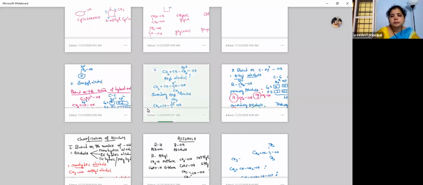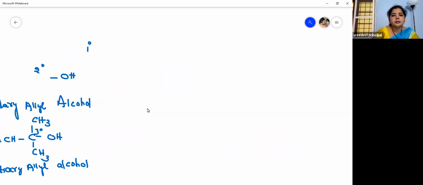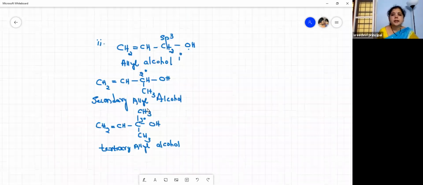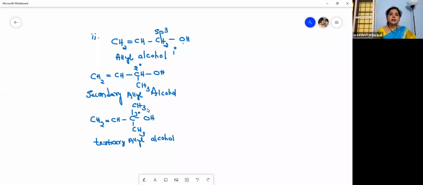Allyl alcohols. What are they? What is the allyl group? CH2=CH-CH2OH is allyl alcohol. Here, the OH group is attached to a carbon under sp3 hybridization, and that carbon is linked with another carbon atom under sp2 hybridization.